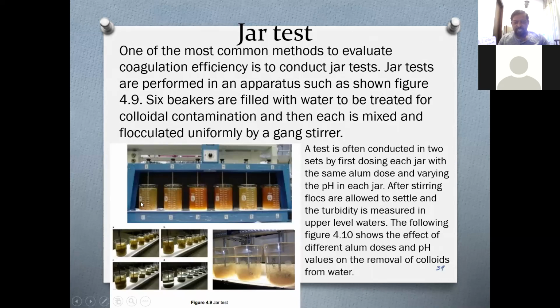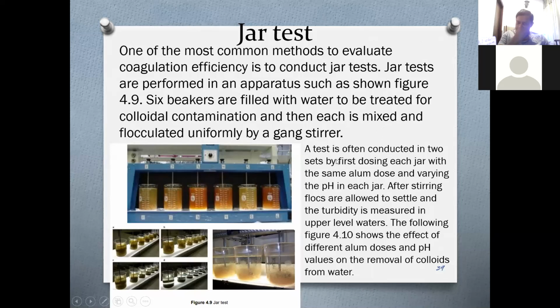Now, this figure is there now. This is what we call a gang stirrer. It has a gang and it stirs, right? It rotates, right? 6 beakers are filled with water to be treated for colloidal contamination. Now, we have to fill 6 beakers with the same type of water that we need to remove suspended matter from. Then each is mixed and flocculated uniformly at the same rate by a gang stirrer.